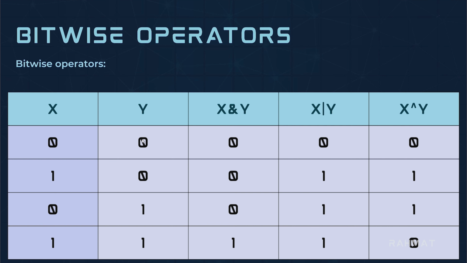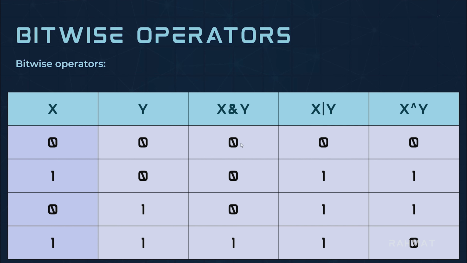X is false, Y is false, so none of them are true. That's why the result would be false. X is true, Y is false, so one of them is false. It means the result would be false. X is false, Y is true, one of the operands is still false, the result is false. Because in AND, X and Y should both be true so that we can have a true result.